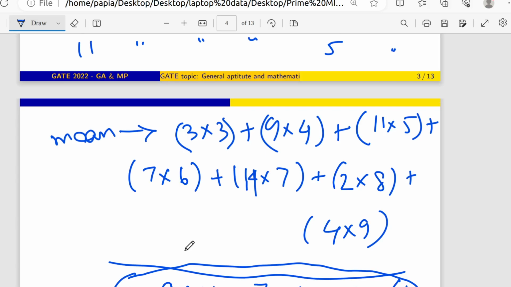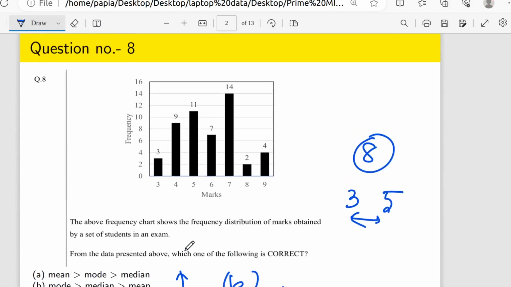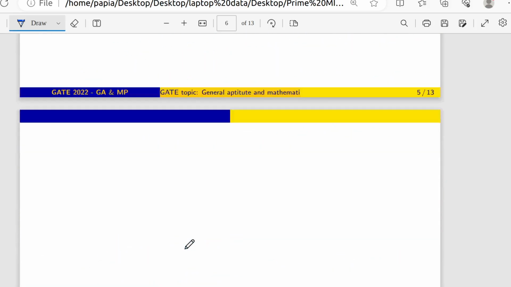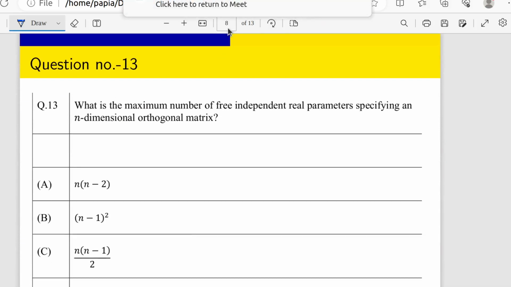Okay, ma'am. Thank you, ma'am. Okay. And what about the mode and median? I think you all got it. It's a very simple thing. If it is done, then we can go to the next question.